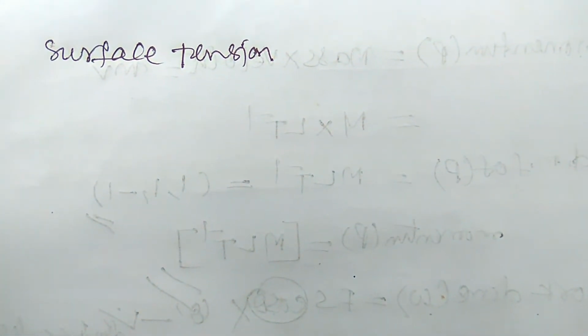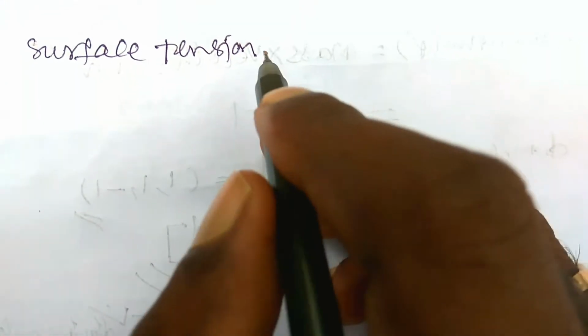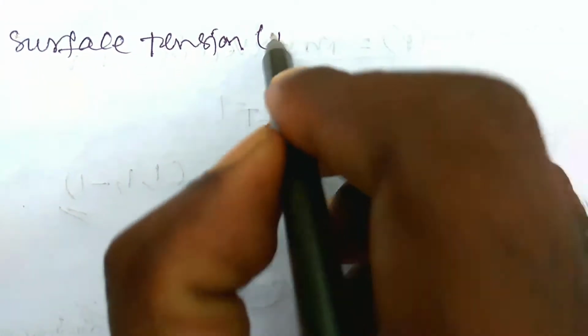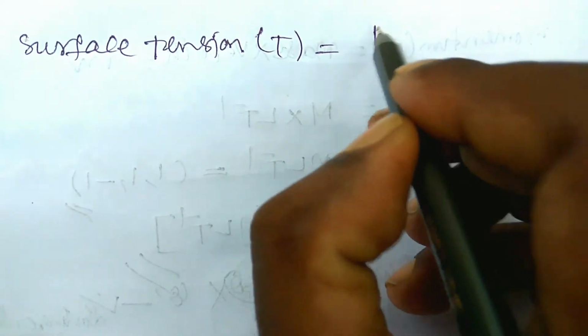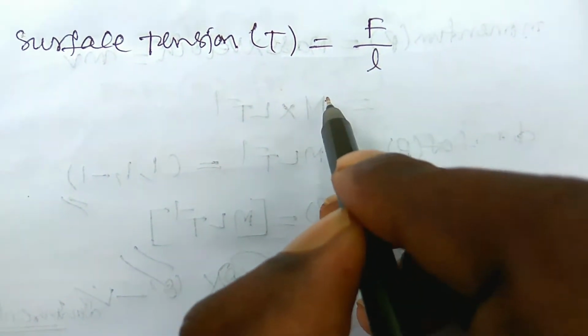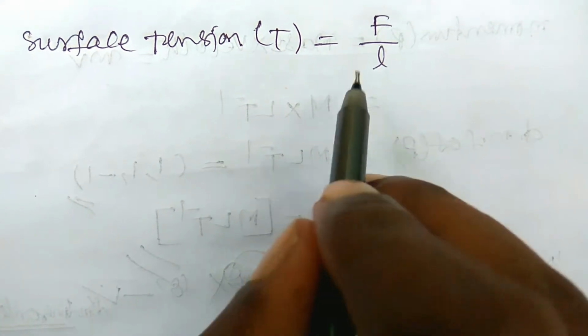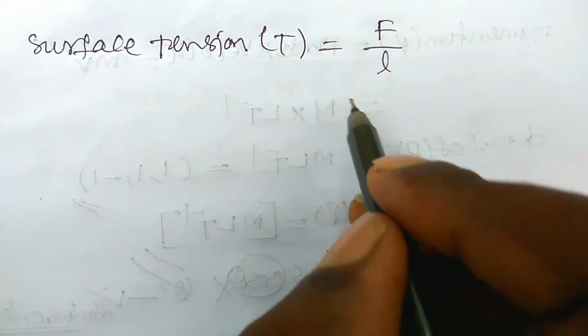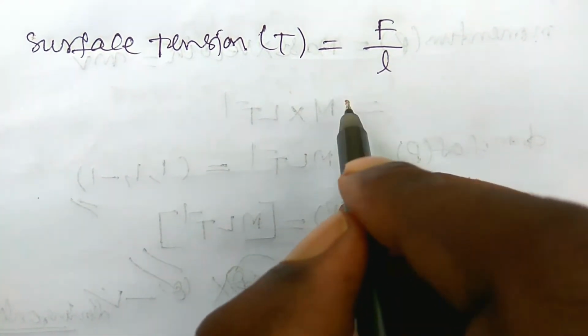Now the dimensional formula for surface tension. These are very important in examinations, and also in the NEET examination. Matching-type questions can be very important. The dimensional formula for surface tension T is force per unit length. To write a dimensional formula you must know the formula for that physical quantity, so practice the formulas by the definitions.